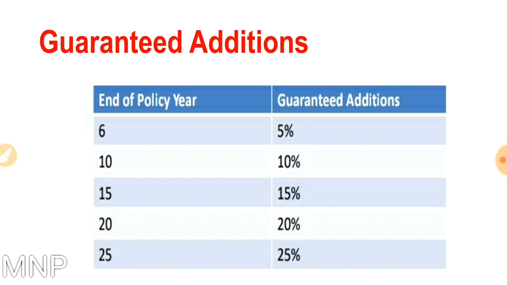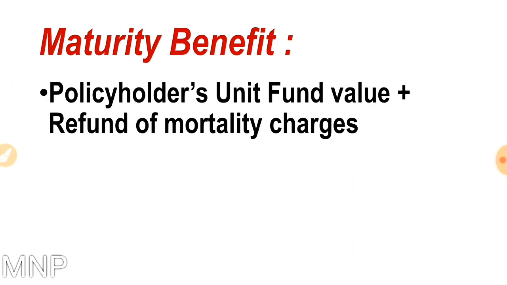And these allocated guaranteed additions shall be converted to units based on NAV and shall be credited to your unit fund. It means it will increase your maturity or your death benefit. At the time of maturity, you will get your unit fund value, the NAV times the units you have got, the value will be paid, and also a refund of mortality charges. It means in ULIP, you pay an amount for life cover also, and that amount will be refunded at the time of maturity. This is also a very good concept.